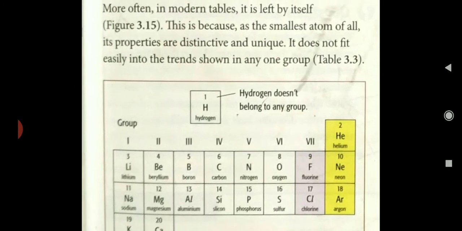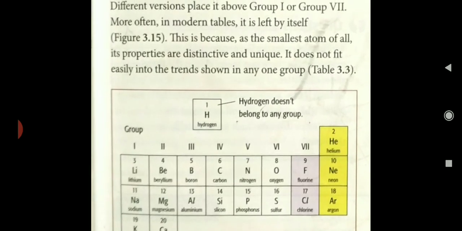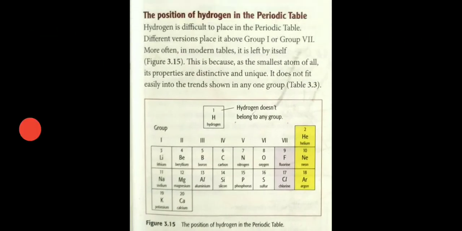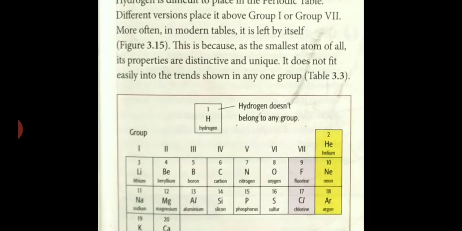Hydrogen has very different properties due to this one electron. The lithium family, group 1, the alkali metal group, has the same electronic configuration as hydrogen. The lithium family has one electron in the outermost shell. Hydrogen has one electron in the outermost shell. So hydrogen has one valency and the group 1 elements also have one valency. They have one electron in the outermost shell. So hydrogen shows similarity with the group 1 elements.